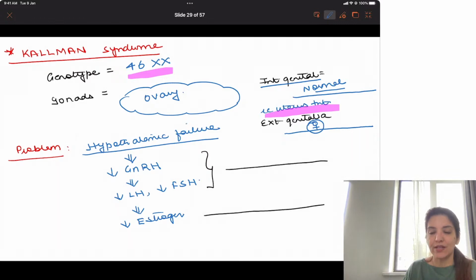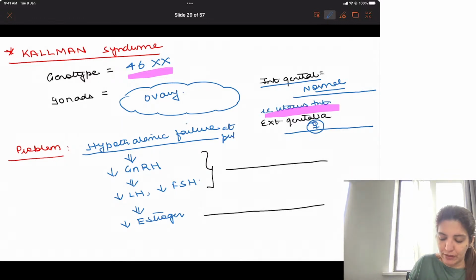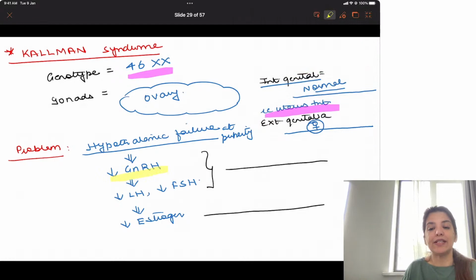Now, because there is hypothalamic failure at puberty, what is going to happen? There will be decreased GnRH. Right? And because there will be decreased GnRH, there will be decreased LH and decreased FSH. And because there will be decreased LH and decreased FSH, there will be decreased estrogen.